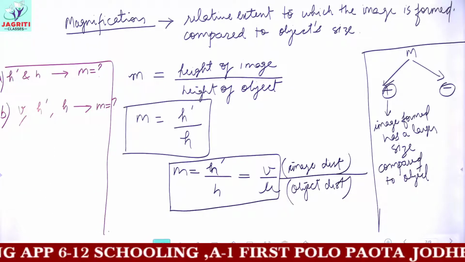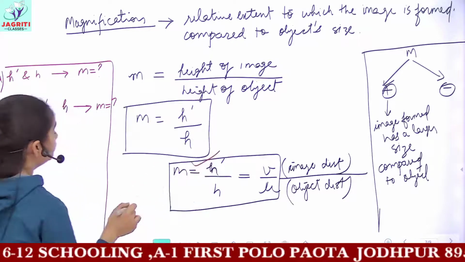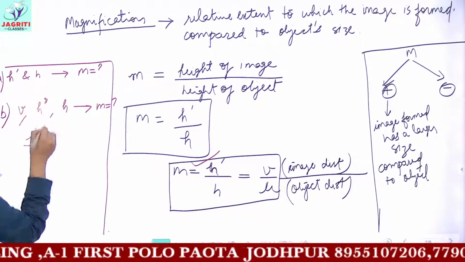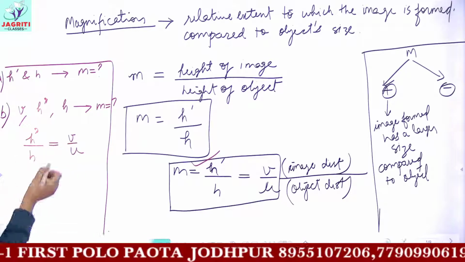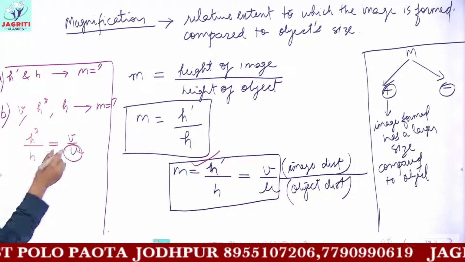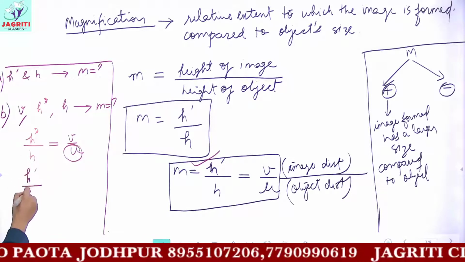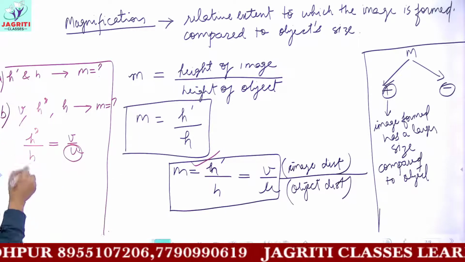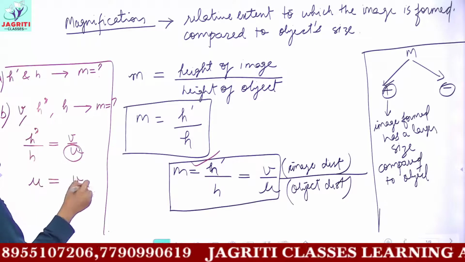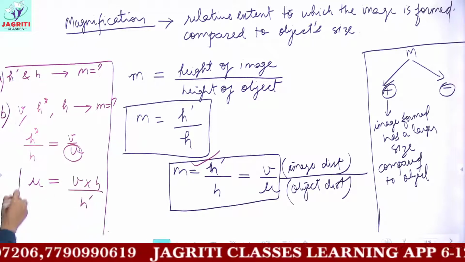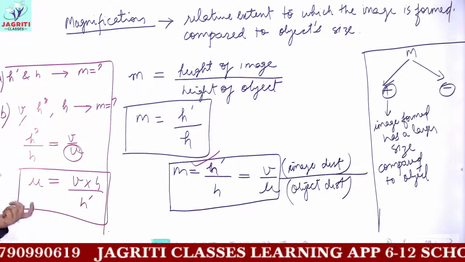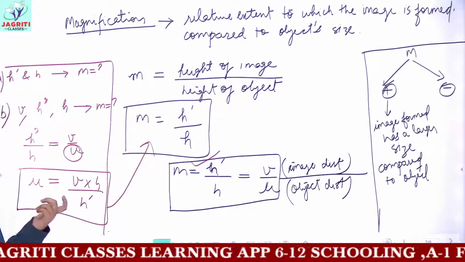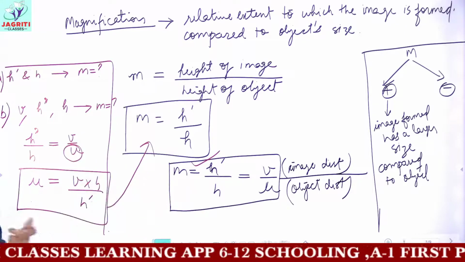So for finding magnification, this relation would be helpful, that is h dash upon h is equal to v by u. Firstly we will find the value of u. If I transpose, u would be v multiplied by h upon h dash. Using this formula you can find the object distance u, and then you can substitute the value of u in the given relation to find magnification.